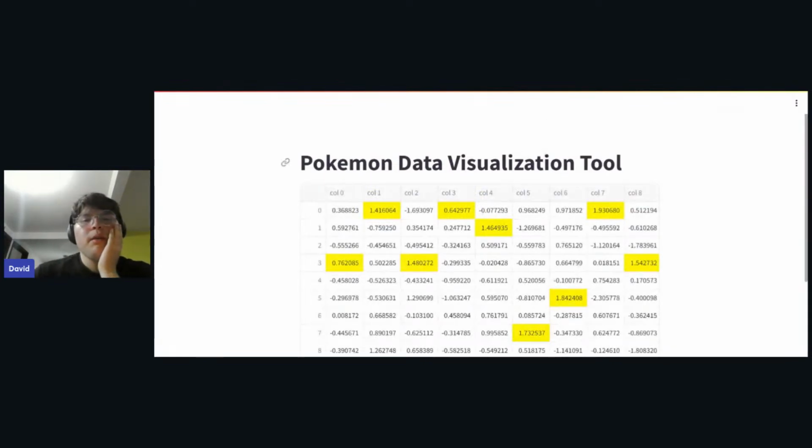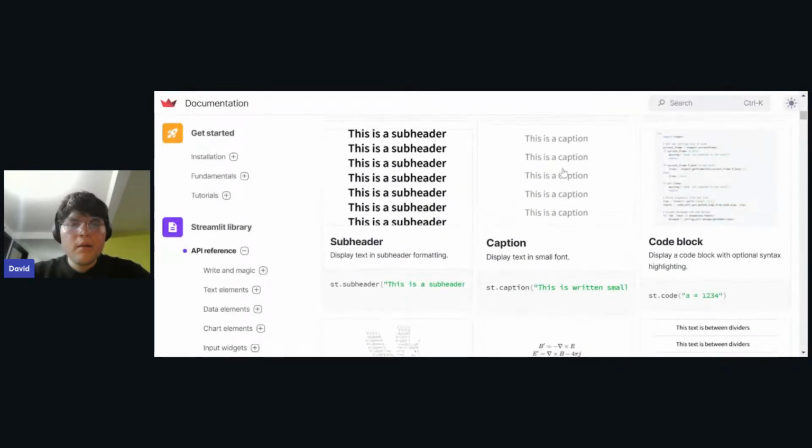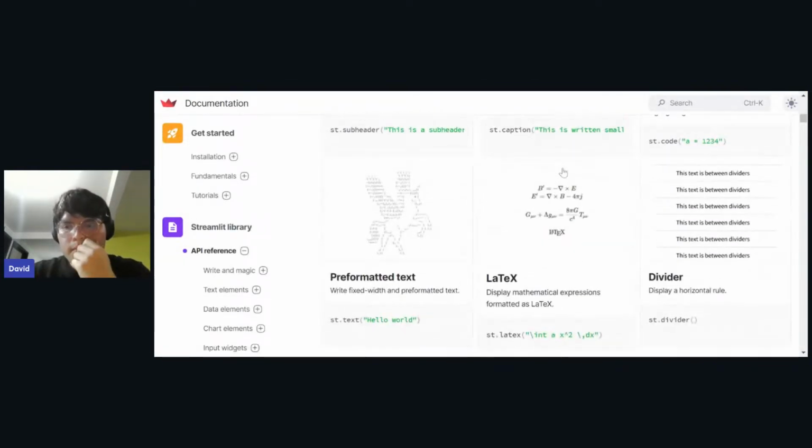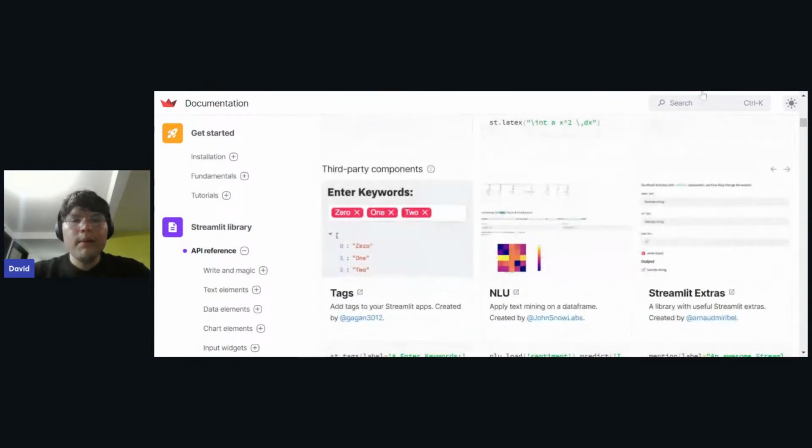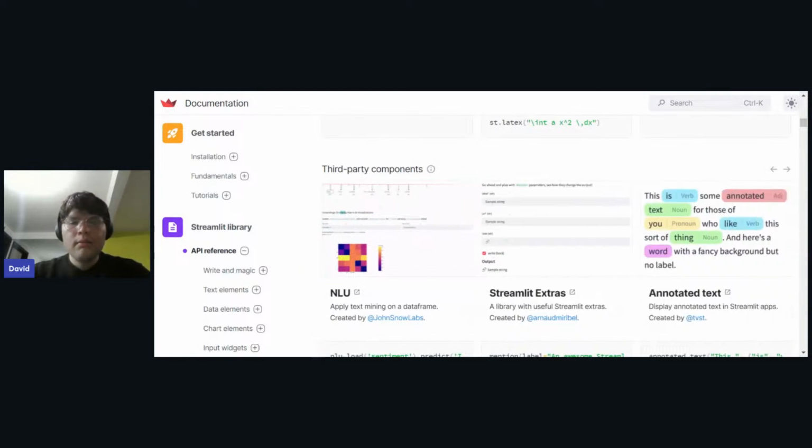Okay, yeah, we have Pokemon data visualization tool, and after this, let's use another thing like a subheader or a caption. I don't know what you want me to use. Okay, let's just use a divider for dividing the title from the current stuff that we're going to use, like st.divider.